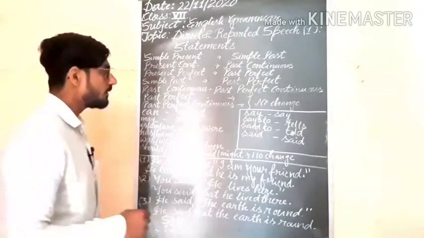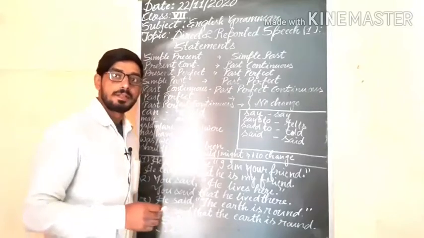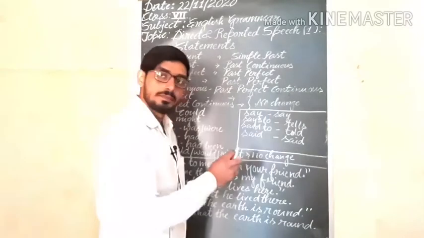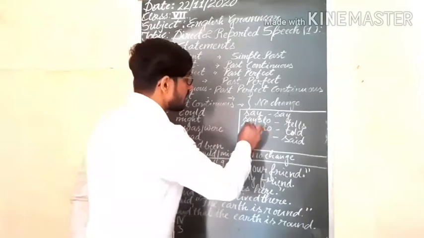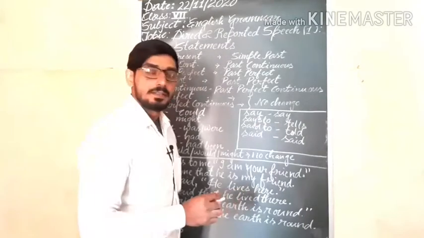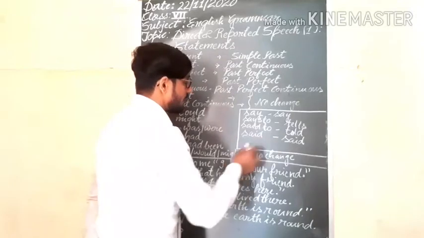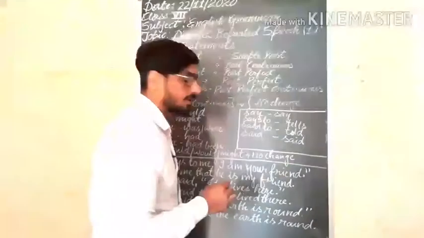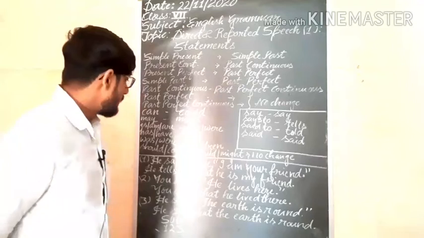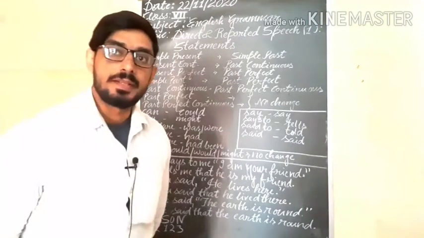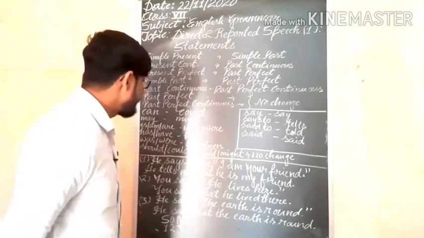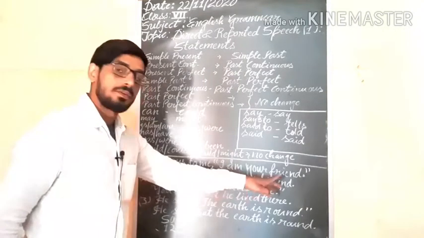Understand? We will see here the reporting verb. Say will be say in indirect speech. Says to will be tells, said to will be told, said will be the same, said. Understand? So see the example and know about it in a better way. He says to me, I am your friend.